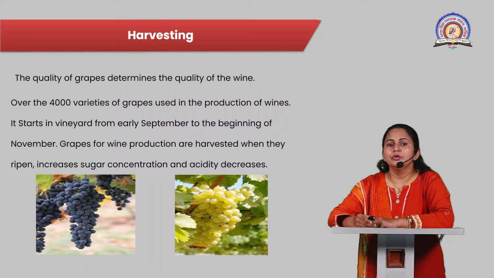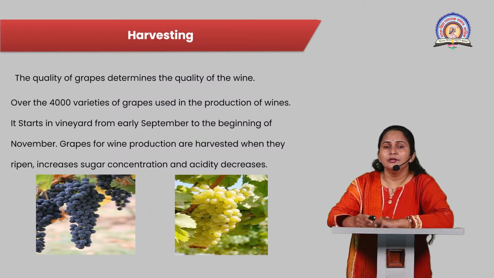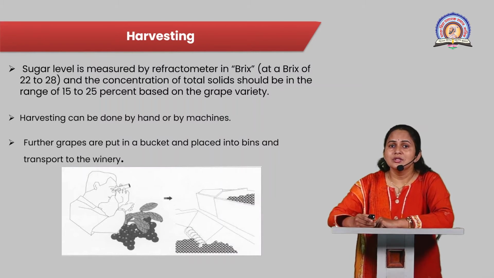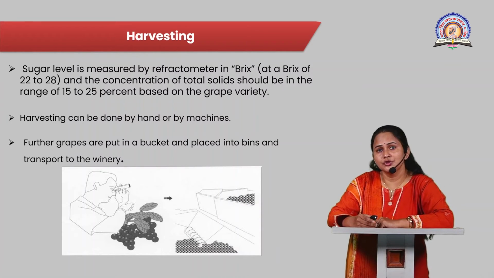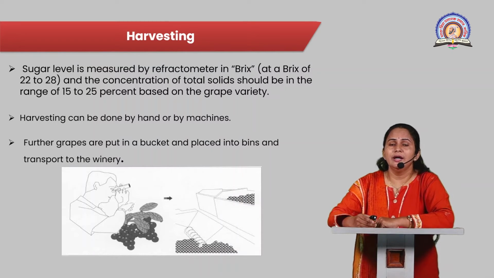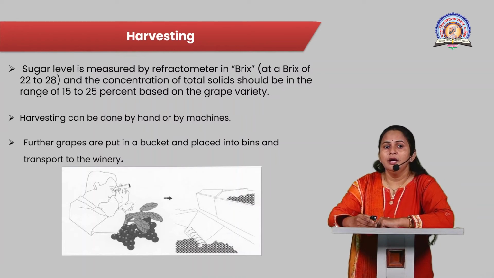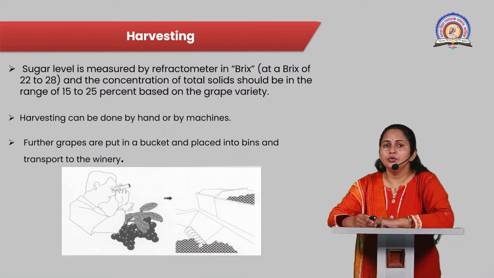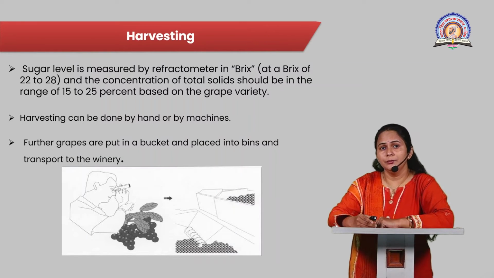Grapes for wine production are harvested when they are ripe, when the sugar concentration increases and the acidity decreases. During the harvesting process, the sugar concentration is measured by a refractometer. A refractometer is a handheld instrument which measures the concentration of sugar in Brix. These grapes are harvested at 22 to 28 Brix, and the concentration of total solids should be in the range of 15 to 25%, depending on the grape variety.